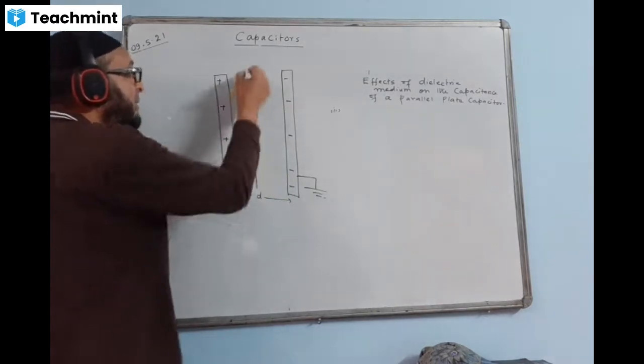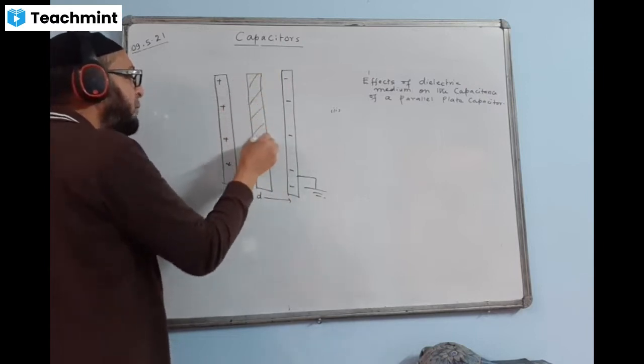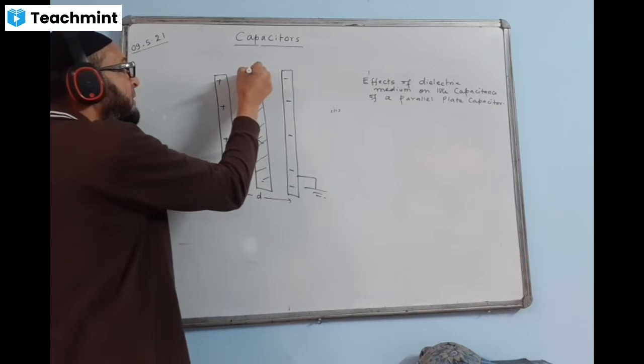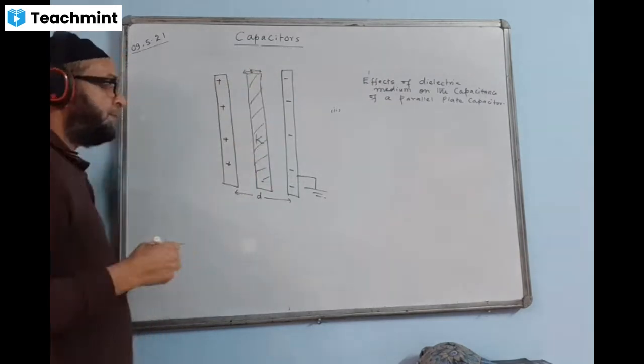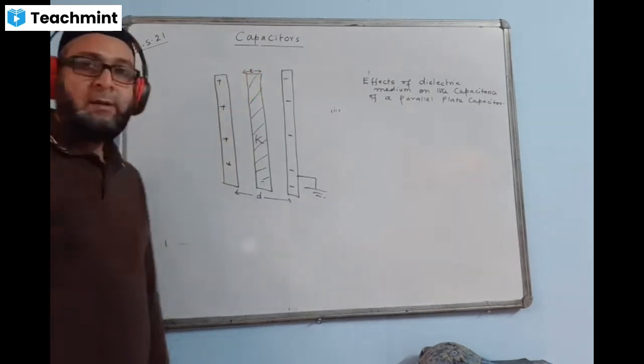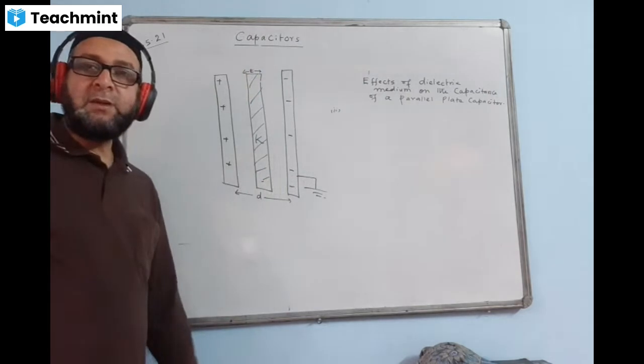We have a dielectric slab like this, with dielectric constant K, and the thickness of this dielectric slab is small t. The remaining space is empty.